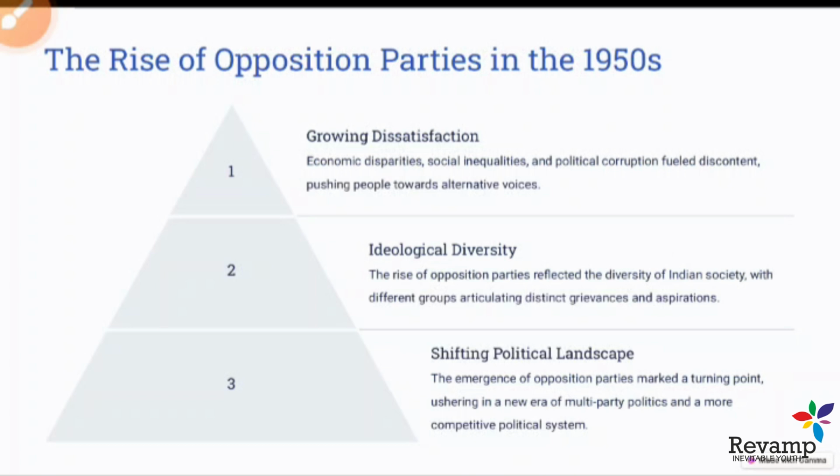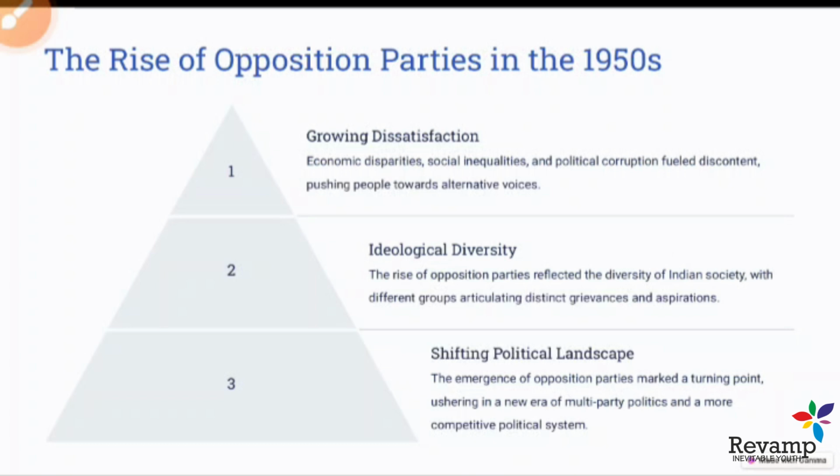And the third one is the shifting political landscape. India was a very vast geographical country. A lot of regional parties also emerged, addressing the root causes of the local population. And as the political and electoral system of the country evolved and new political parties emerged, multi-party politics was popularized at that time. So a more competitive political system was formed. So these are the factors that led to the emergence of opposition parties in the 1950s.